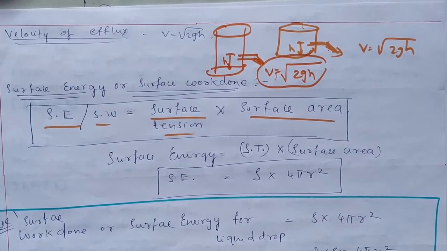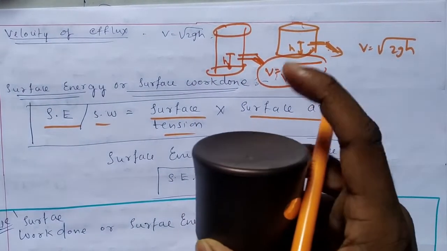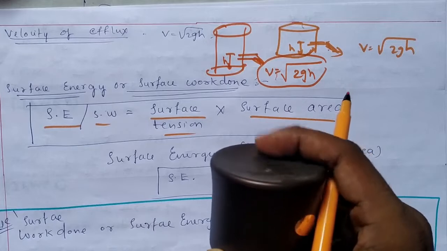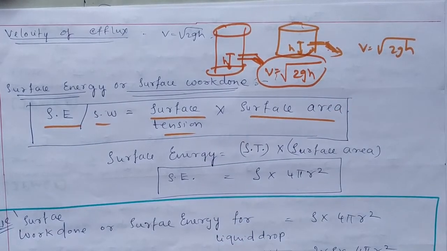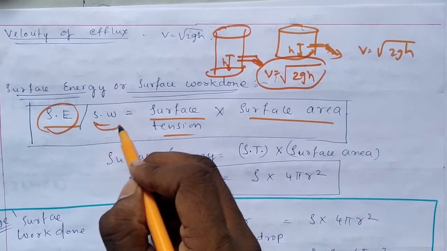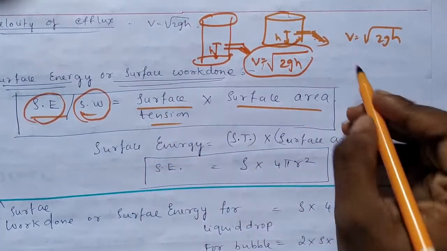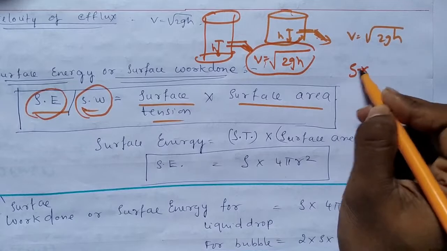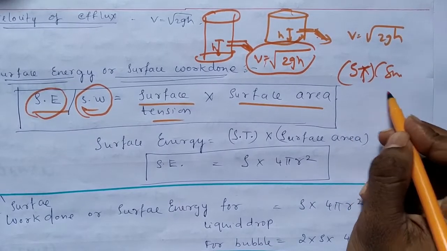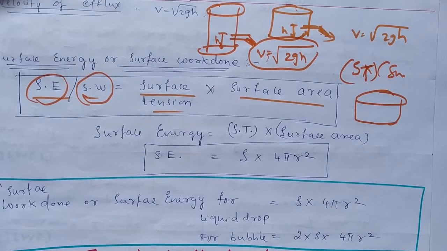Next we move on to the topic of surface tension. Surface tension is a tangential force acting on the surface of the liquid, which makes the surface area smaller. The work that surface tension does is called surface energy, or surface work done, which is mathematically equal to surface tension into surface area. In liquids, the surface is usually spherical, either a spherical drop or a spherical bubble.